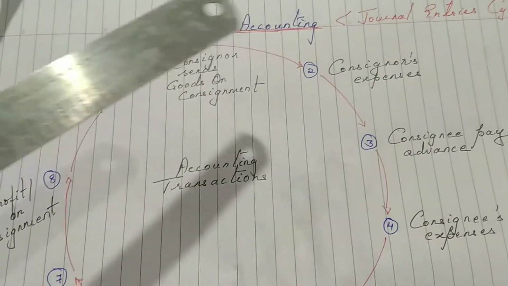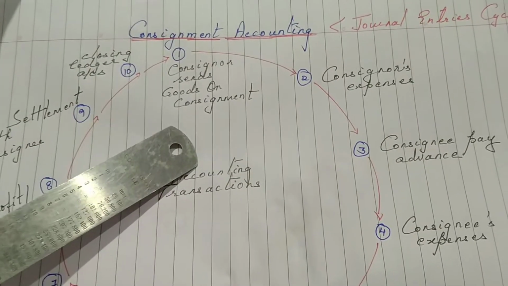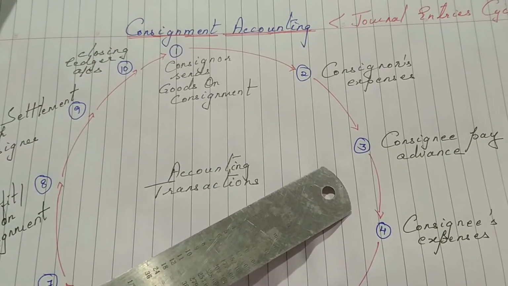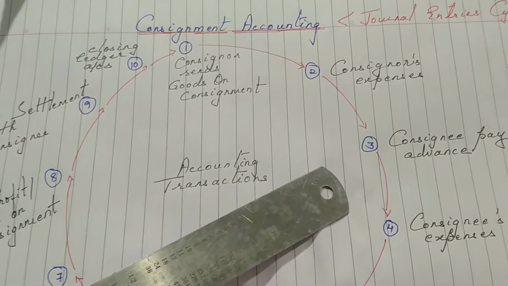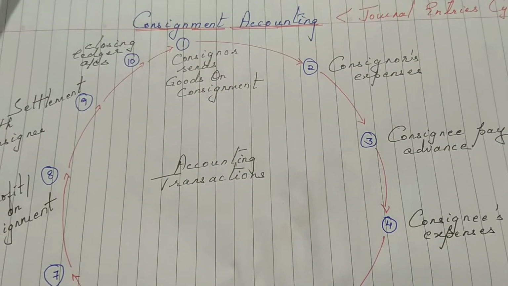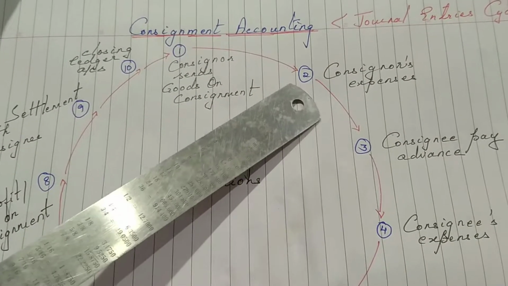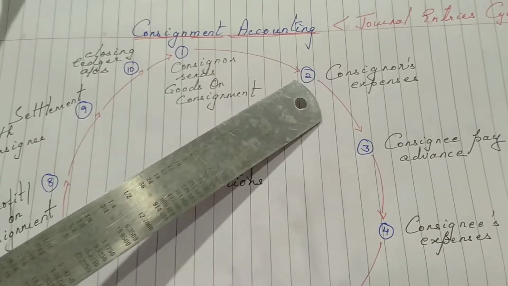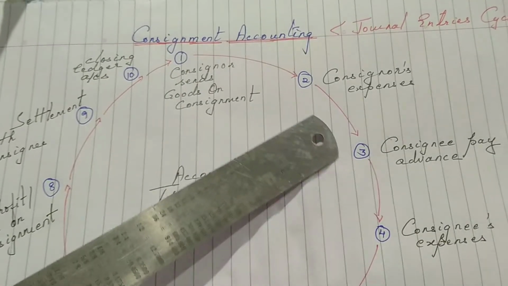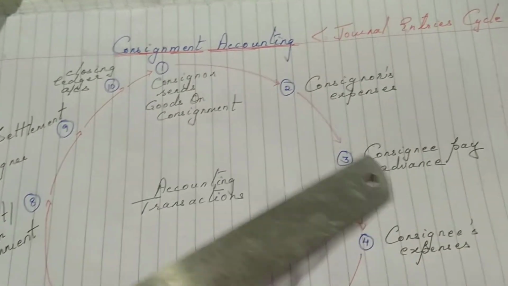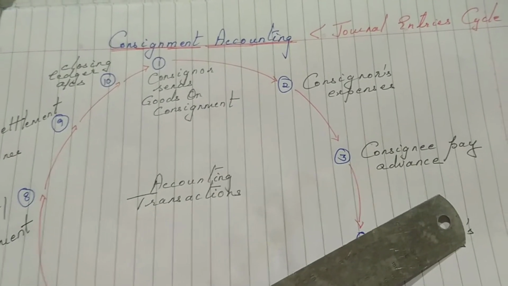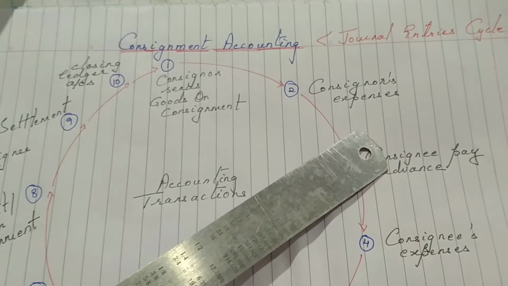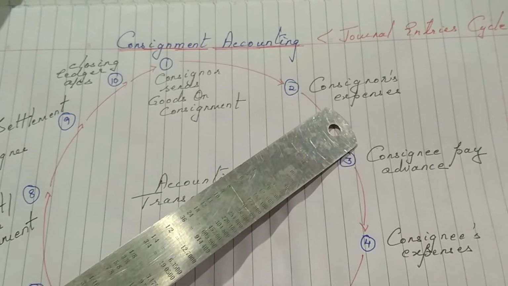When we write the journal entry, the first journal entry will be for the goods sent on consignment. When the owner is sending the goods on consignment, he'll definitely incur some expenses, like loading charges, transportation charges, or insurance taken on the items, and any other such expense which the consignor incurs when the goods are being handed over to the consignee. So the second journal entry will be about the expenses incurred by the consignor.